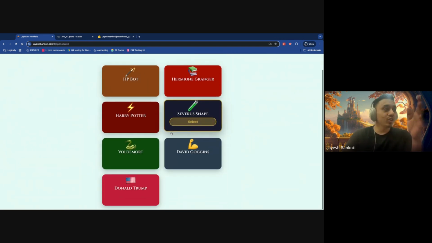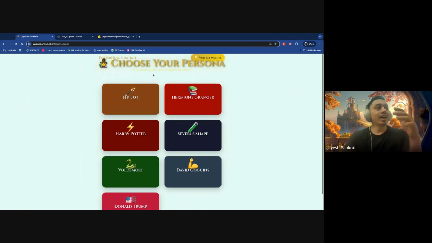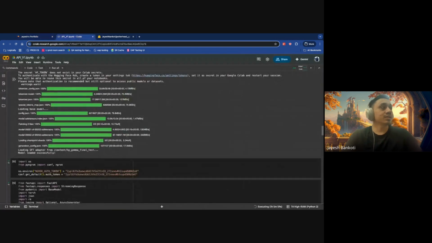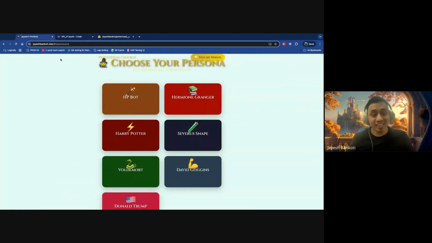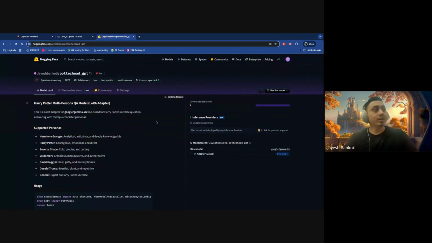So, anyways, have a look. You can play around with it. Unfortunately, this model is deployed using Colab, and I'm not paying for serverless systems. So this model is not always up, but you can always download the model from here, hit like, use it, and let me know how you feel.